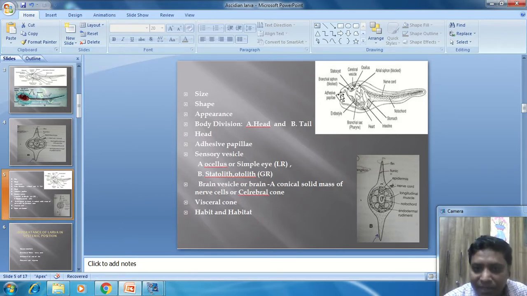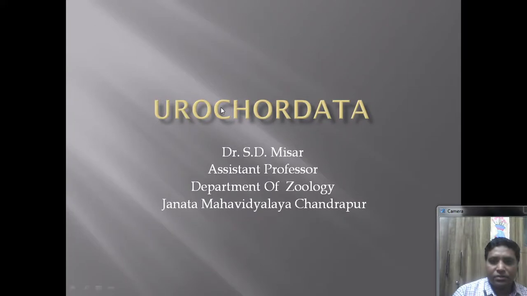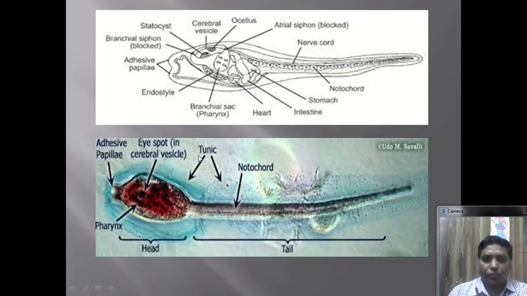After this test, the next portion seen here, the forward protruding structure, is called the papilla, or the adhesive papilla. Here the label is given. I will zoom it so that it is clear to see the picture. So this portion is called the papilla. 1, 2 and 3 protrusions, 1, 2 and 3.